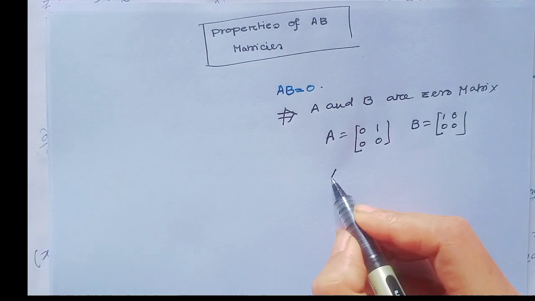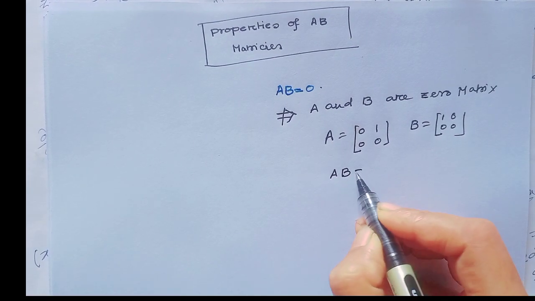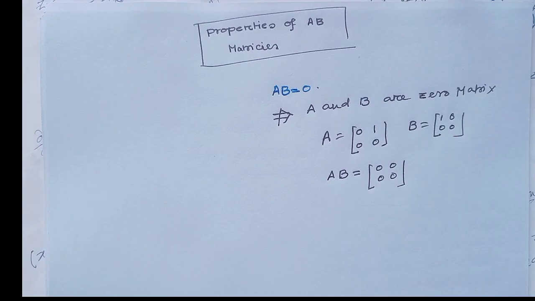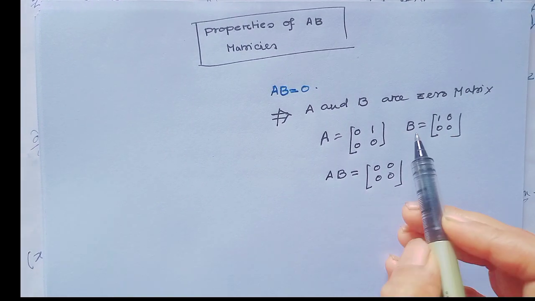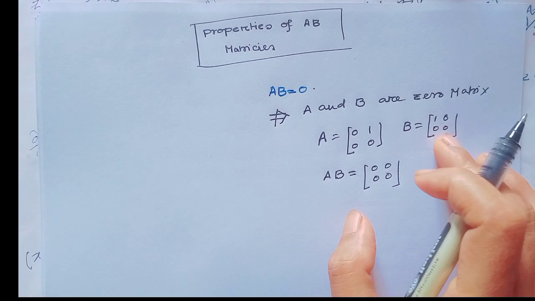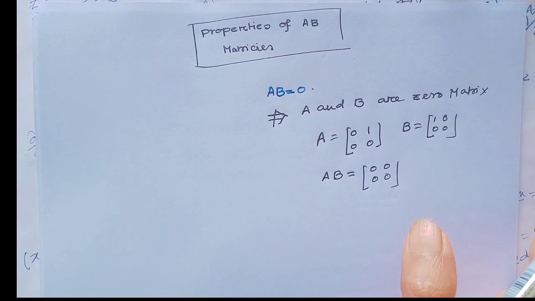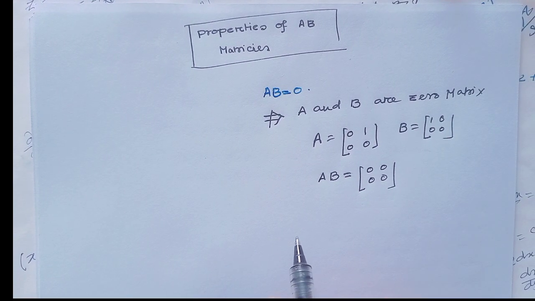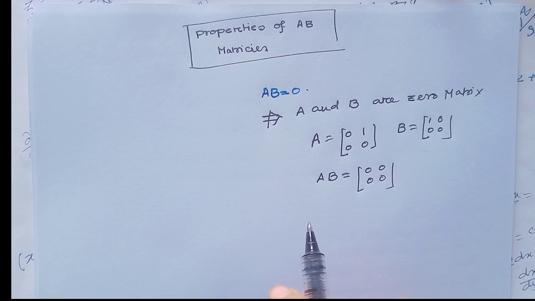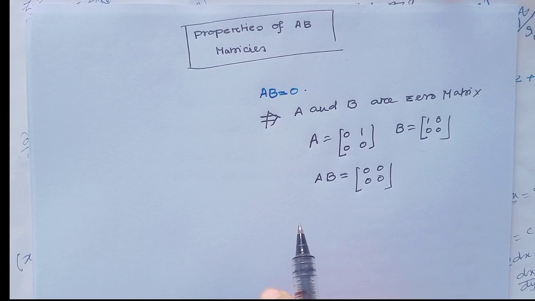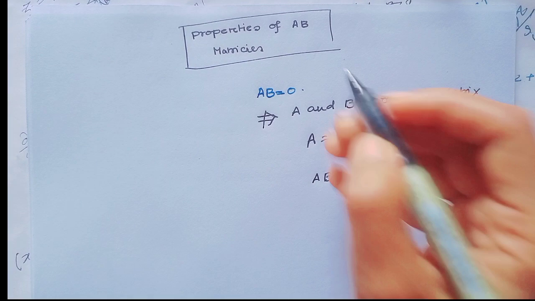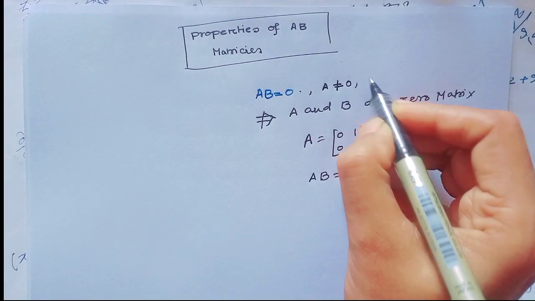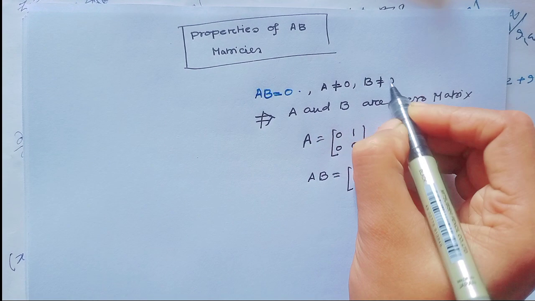Notice here AB equal to 0 matrix, but A and B both are non-zero matrix. That means AB equal to 0 matrix does not imply A and B are both 0 matrix. Here AB equal to 0, but both A is non-zero and B is non-zero.